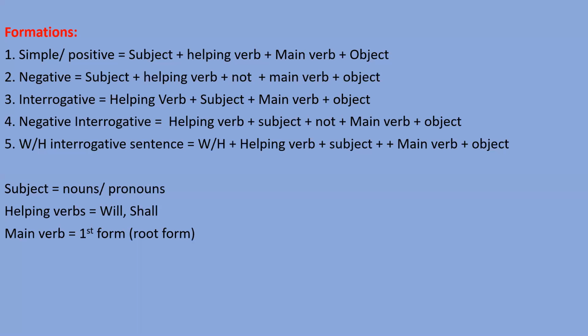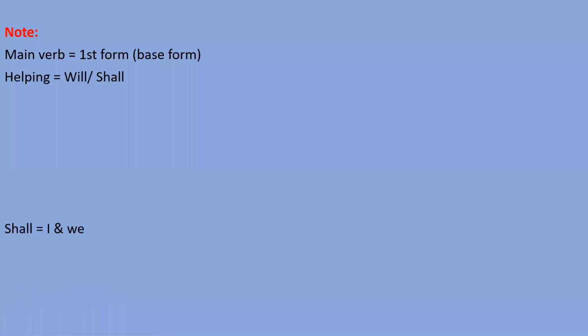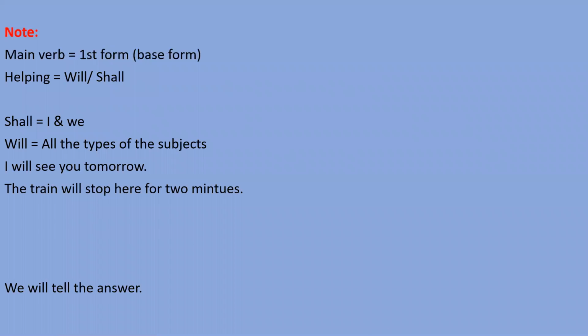So will we use for all types of subjects, and shall we use for first person singular and plural. But in modern grammar, I told you we can use will with all types of subjects. There is no need to use shall for future actions. Okay. And the base form, I told you we have to use. So we don't have any option. Just one form we have to use in this tense. Right. So all these things I told you.